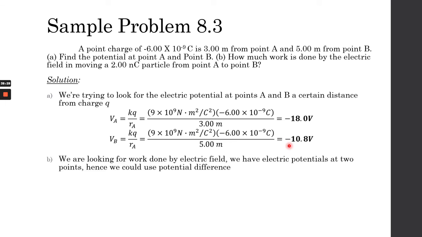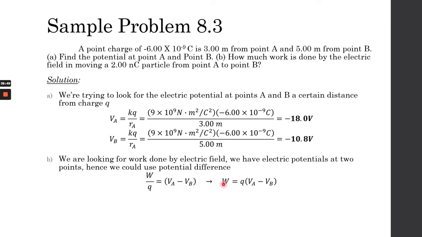So for part B, we are looking for the work done by the electric field. We have two electric potentials, we know that. Hence, we can use the potential difference. VAB is equal to work divided by Q, and VAB is basically VA minus VB.